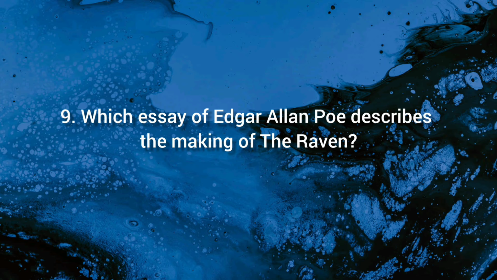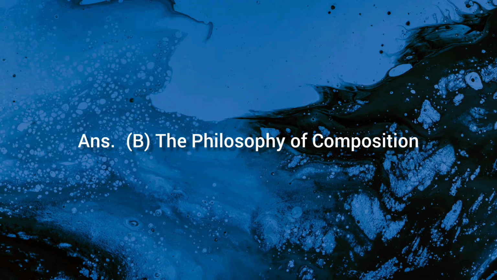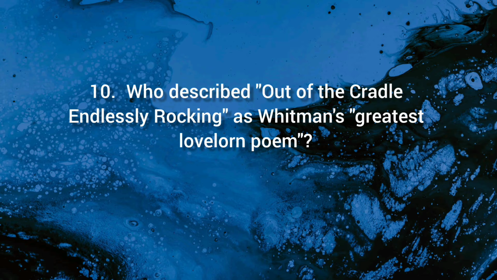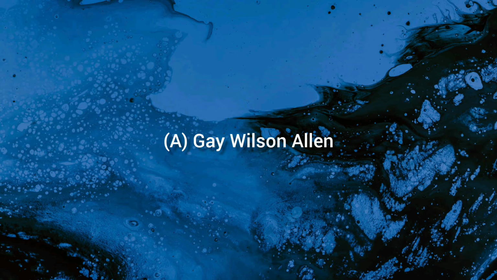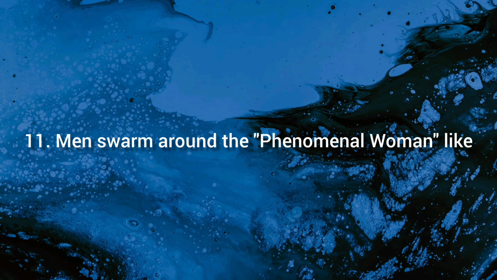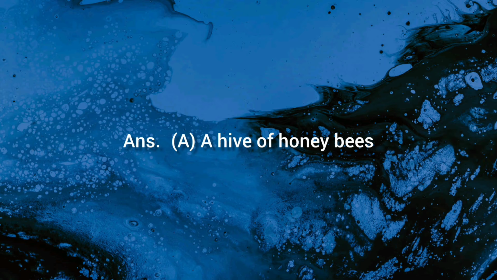9. Which essay of Edgar Allan Poe describes the making of The Raven? Ans. B. The Philosophy of Composition. 10. Who described Out of the Cradle Endlessly Rocking as Whitman's greatest lovelorn poem? A. Gay Wilson Allen. 11. Men swarm around the phenomenal woman like. Ans. A. A hive of honeybees.